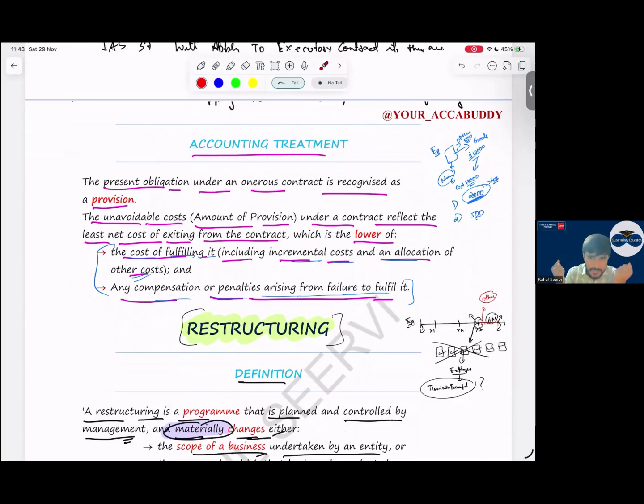either I will make a loss or I'll exit it. If I make a loss, what is my total loss? Net loss. Or what is the penalty which I have to pay to exit the contract? So which one will we choose? We will always choose the lower one. If I fulfill the contract, this is the loss. If I exit, this is the loss. So out of this, the lower one we will choose and record this as a provision. We can recognize this. Yes, sir.